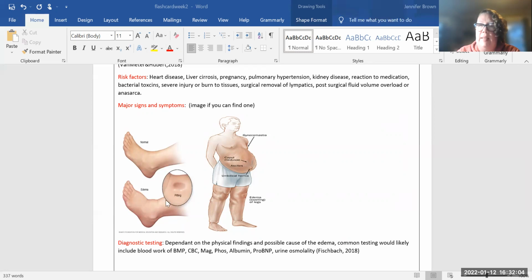This is dependent edema, which is found with right-sided heart failure patients. And there's an example of pitting edema, which is where you actually push on the skin that is swollen and it leaves a pit there. And there's a measurement process for that called +1, +2, +3, +4. And there's also firm edema that does not pit.